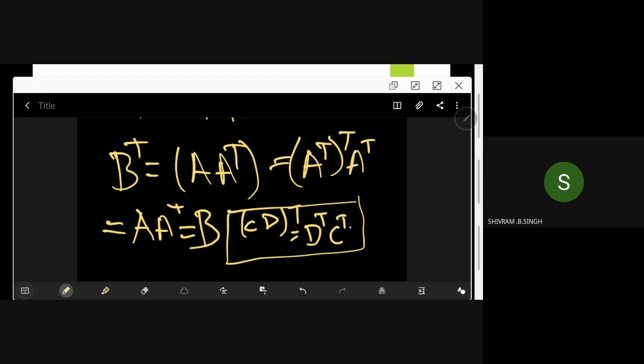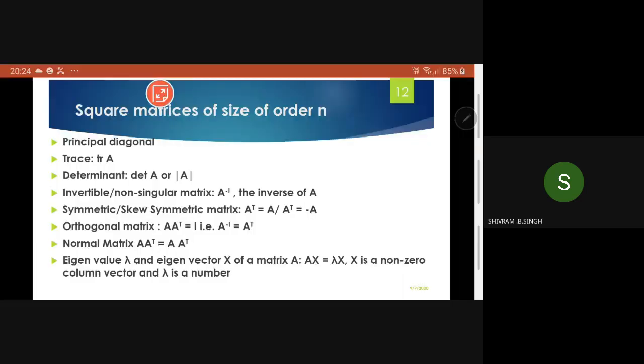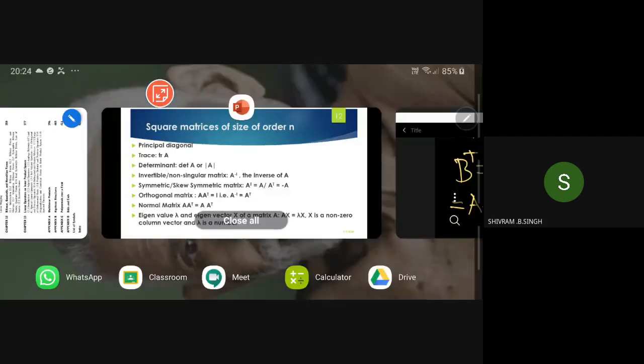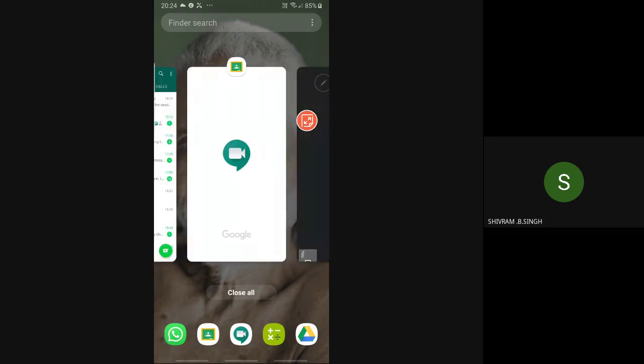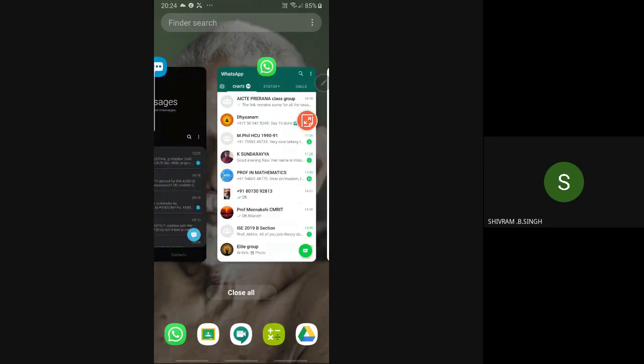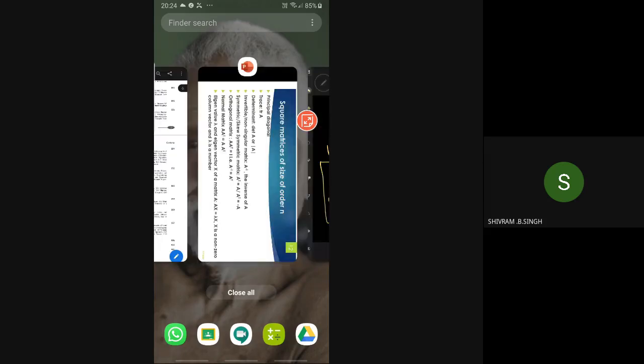One more question I will give you. Try this. Actually, I want to type these things, but there is no time. The collection of good problems are there. But once we cover all these things, I have a typed document that I can share with you. Choose selectively.